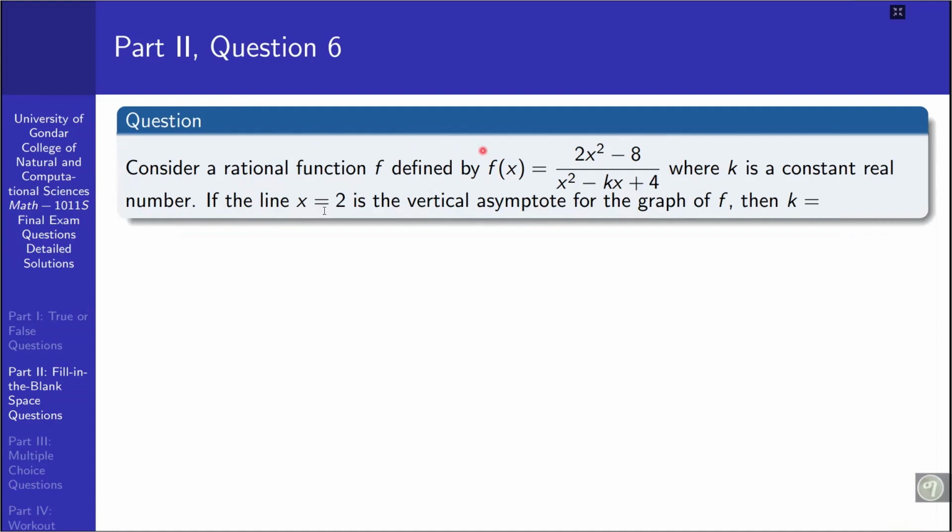Question number 6. Consider a rational function f defined by f of x equal to 2x squared minus 8 over x squared minus kx plus 4, where k is a constant real number. If the line x equal to 2 is a vertical asymptote for the graph of this rational function f, then the value of k will be blank.